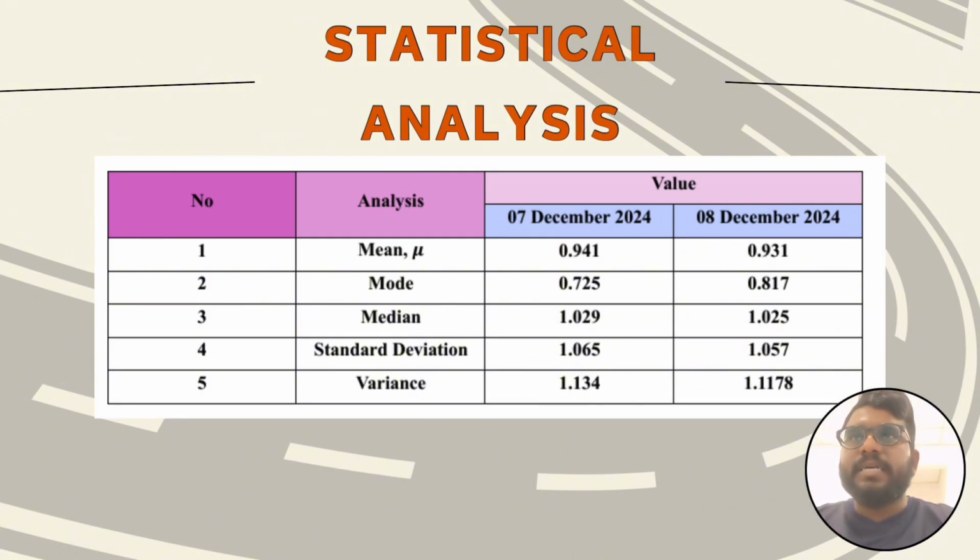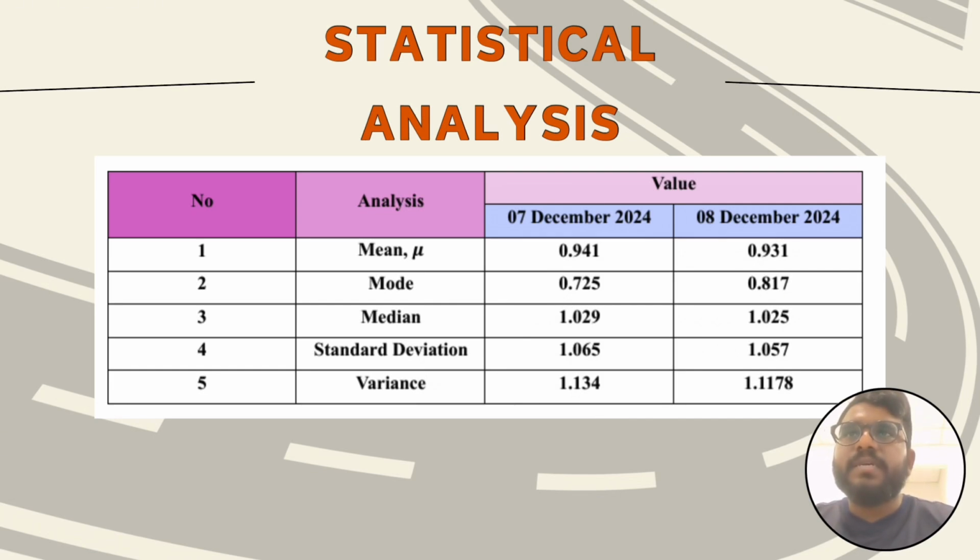Next, the statistical analysis. This table provides a detailed analysis of the parking violations at Padang Kawad UTHM. Across 2 days, 7th and 8th December 2024, the mean value of parking violations was slightly lower on 8th December, which is 0.931, compared to 7th December, 0.941, suggesting a marginal reduction in average occurrence or severity. Similarly, the median value shows a negligible difference between the 2 days, with 1.029 on 7th December and 1.025 on 8th December, indicating that the median values of the datasets are almost identical. Interestingly, the mode increased from 0.725 to 0.817, implying a shift in the most frequently occurring value.